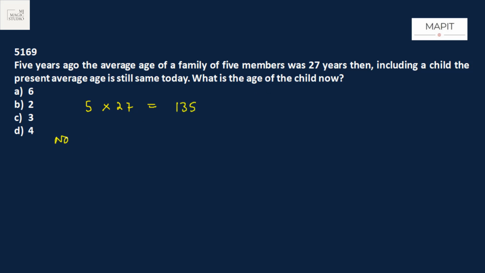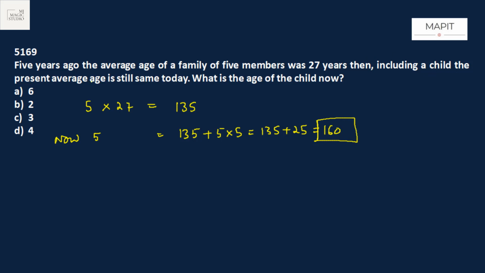So currently, all members have grown by 5 years, 135 plus 5 into 5, 135 plus 25, that is 160.